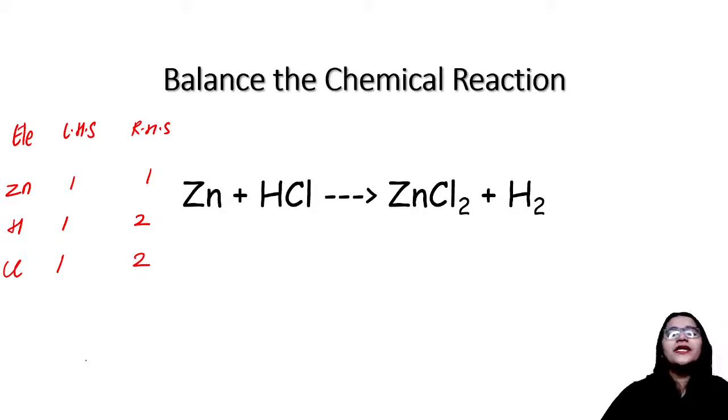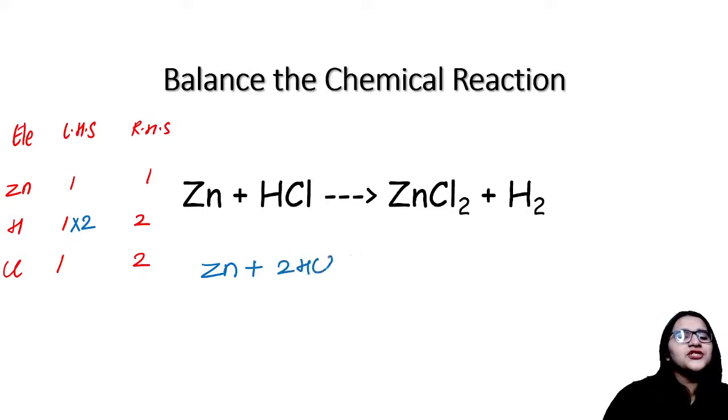Okay, so let's do it. Zinc over here is 1-1, so it is already balanced. Hydrogen is only 1 on this side, so let's multiply it by 2. So what are we going to get? Zinc plus 2HCl giving you ZnCl2 plus H2.